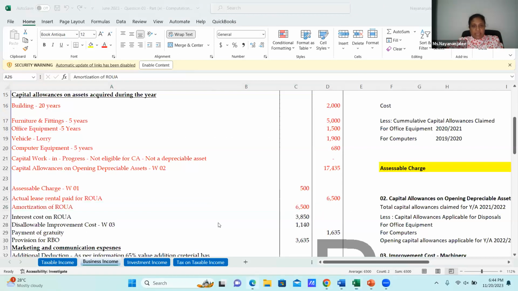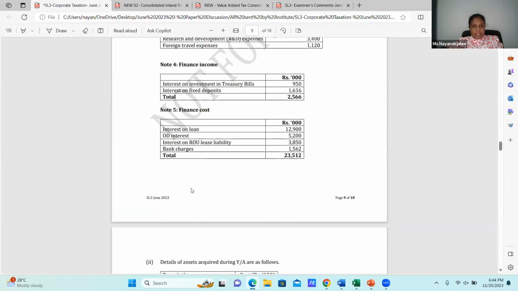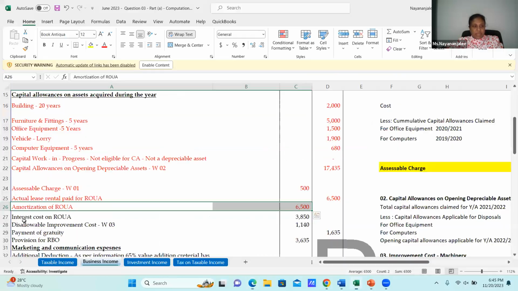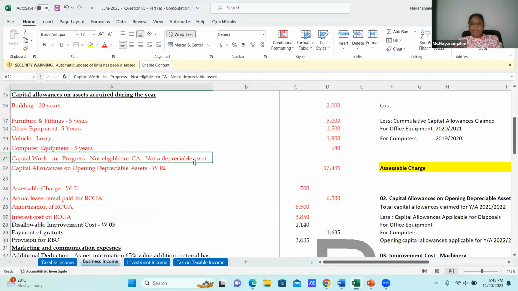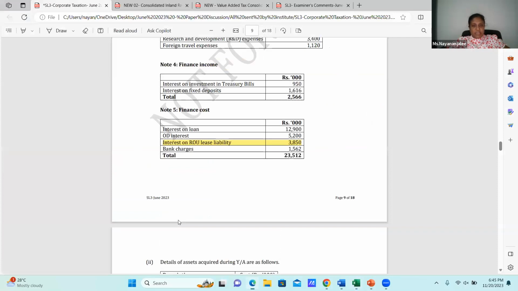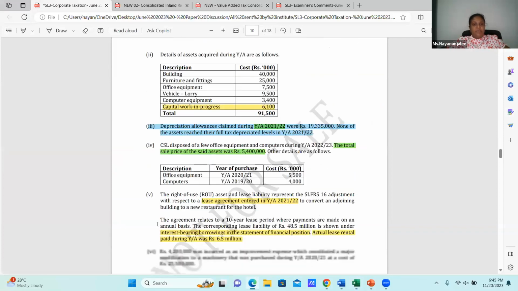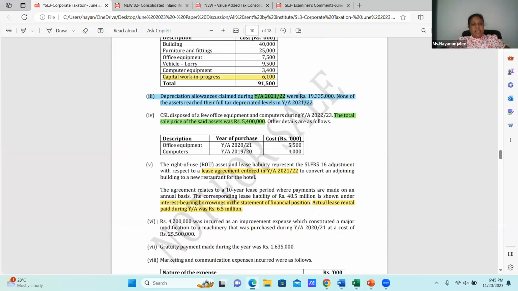And again in the finance cost, which is interest on ROU lease liability, this shall be taken into consideration here and it should be added back. Interest cost on ROUA, completed.